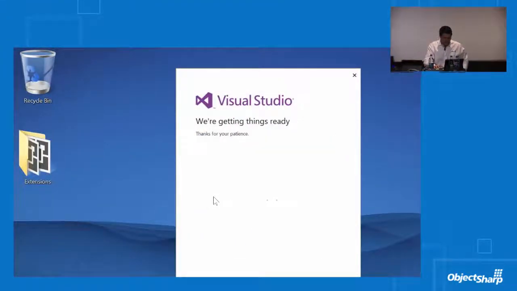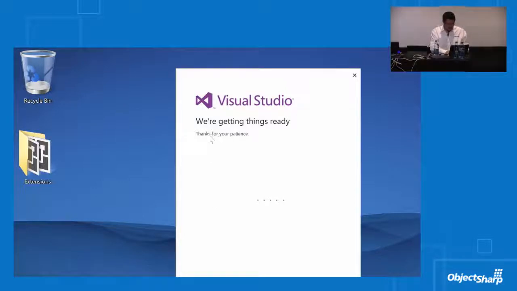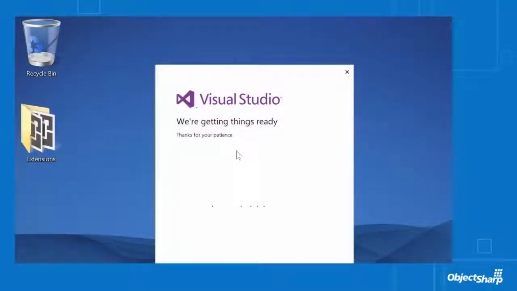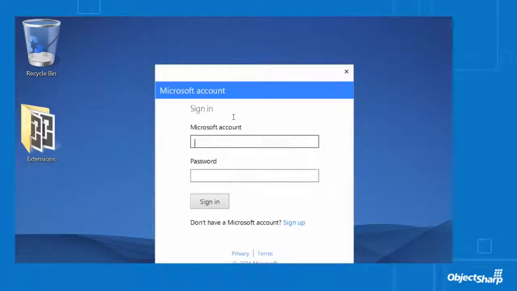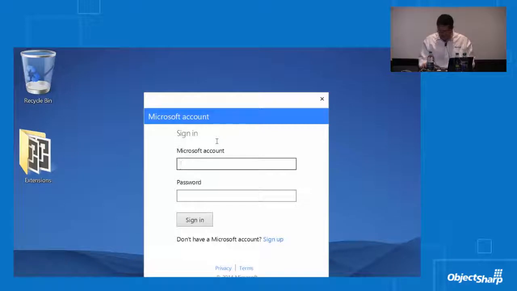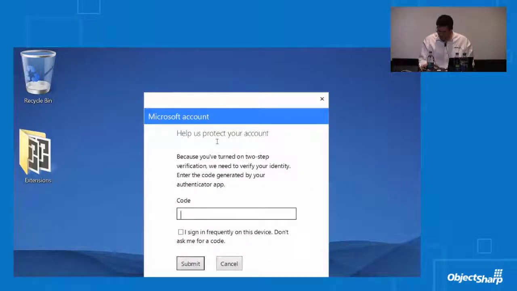Oh, hang on. Okay, we got this sign-in that we got to deal with here. Let's go ahead and see what that does for me. I've got all my settings back in New Zealand. That's going to be a problem because I've got my things set the way I like it. So let's see what we can get here. I'm just going to sign in, do the old password thing with the world's most complex password. And we got this authenticator thing as well.